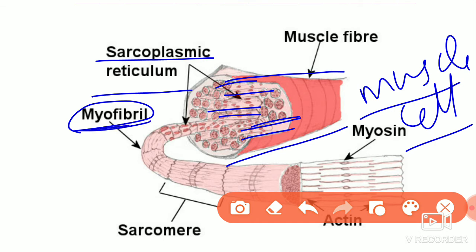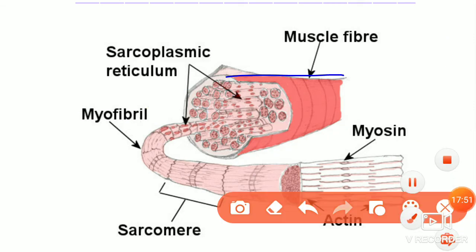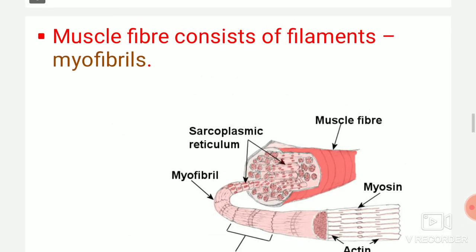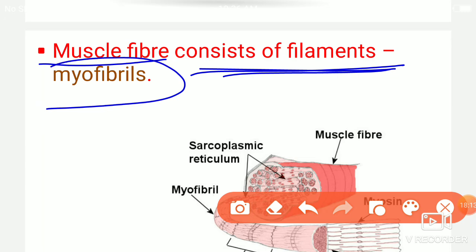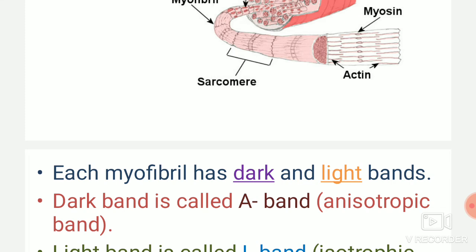So these are the myofibrils which are present in the muscle cell. Here this is the muscle fiber. Inside that muscle fiber you can see rod-like structures, and these are nothing but myofibrils. That's the point here. The myofiber consists of filaments called myofibrils. Let's see what the myofibrils are.